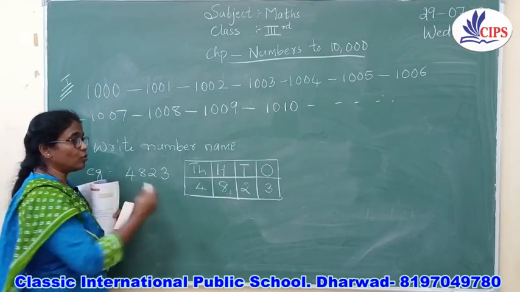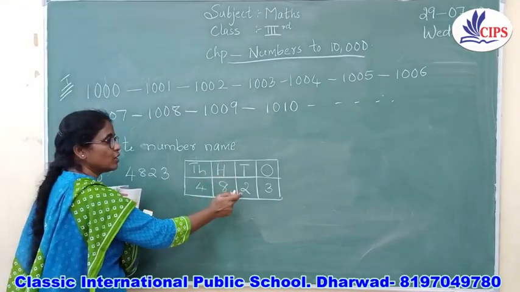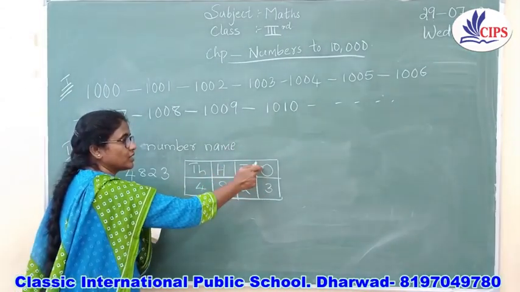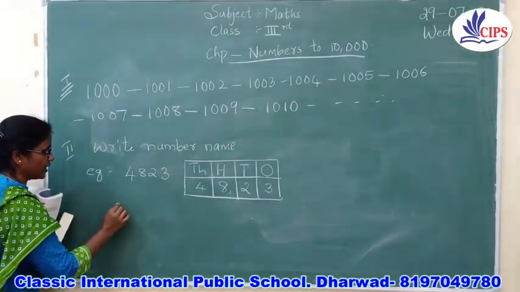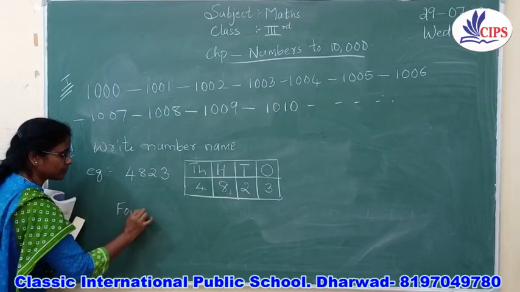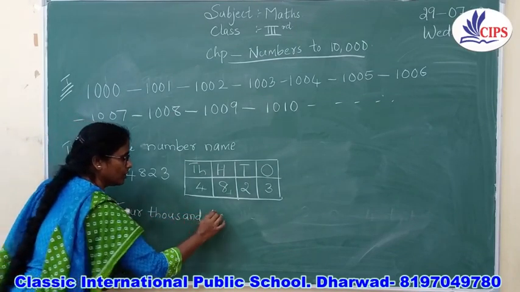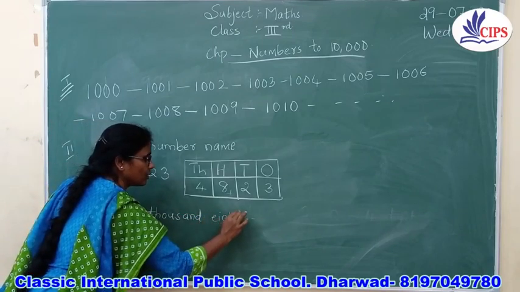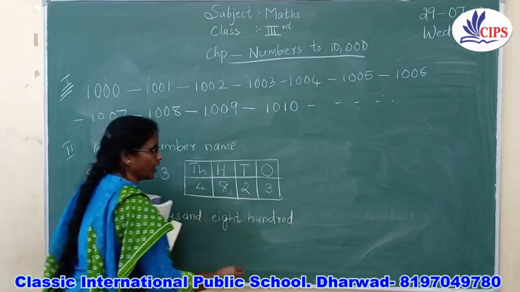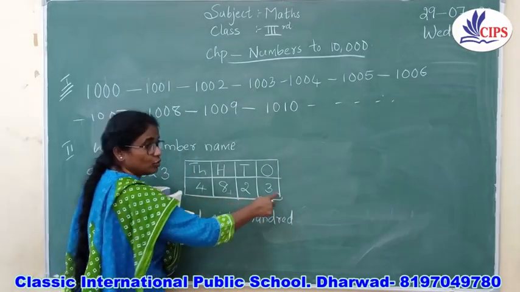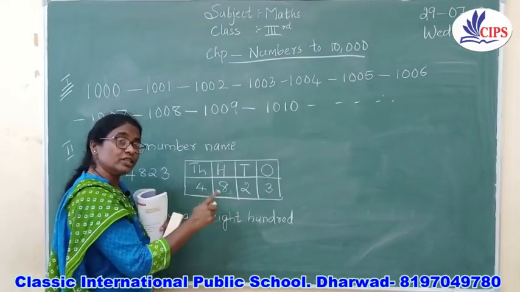Now you can tell me how to read it. See, 4 is in the thousands place, 8 is in the hundreds place, 2 is in the tens place, and 3 is in the ones place. How are you going to write the number name? We are going to write 4,000, then 4,800. And are you going to write 2 tens and 3 ones?